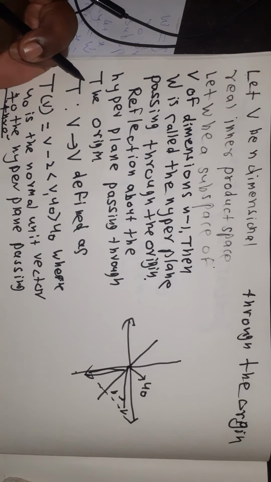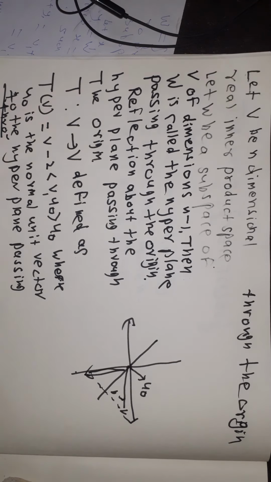Here, reflection about the hyperplane passing through the origin is defined for any n-dimensional real inner product space and for any hyperplane passing through the origin. A hyperplane is a subspace having dimension equal to n minus 1, and we can have a map called a reflection about every hyperplane passing through the origin. If u0 is a unit normal to that hyperplane, then the map T of v equals v minus 2 angle bracket v, u0 times u0 is called the reflection.